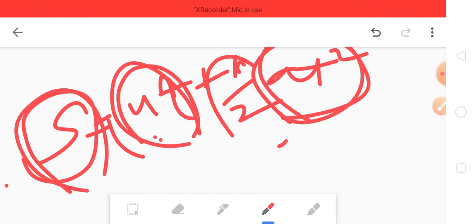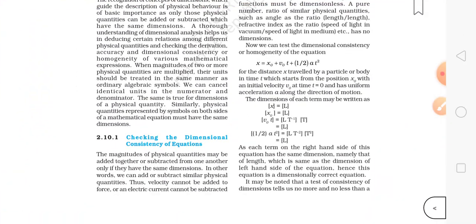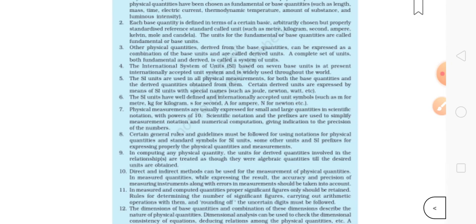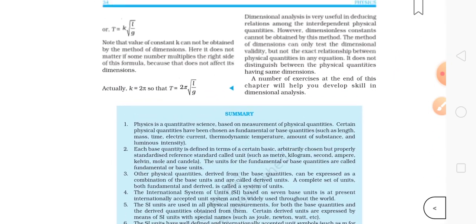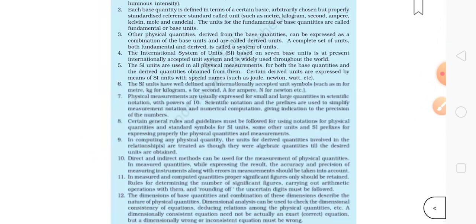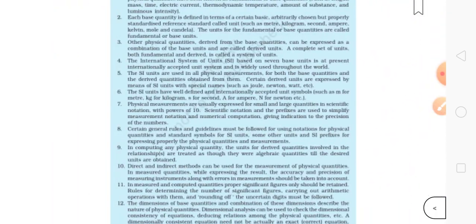Next, the last point: if a physical quantity depends on three physical quantities, out of which two have the same dimensions, the formula cannot be derived by the theory of dimensions. So we cannot derive it by dimensional theory. I hope you have understood all these things. Whatever is left, please read it once, and please read the summary also. This is very important. Everything which I have explained is here, and you need to read this blue box.